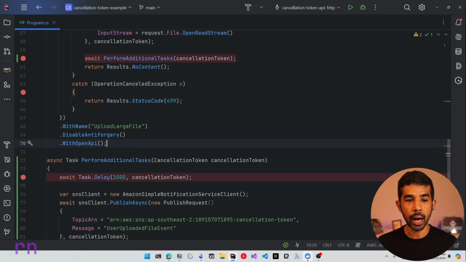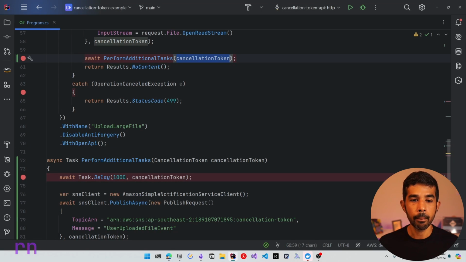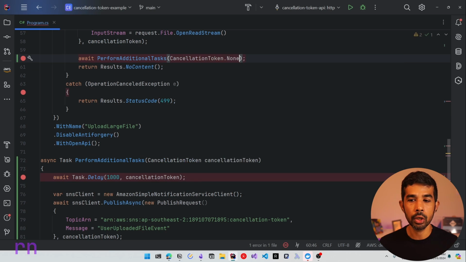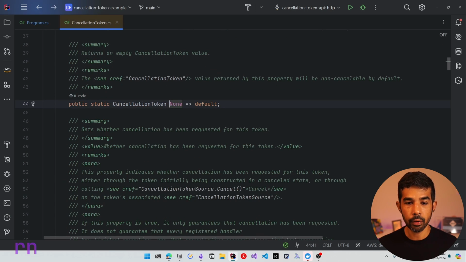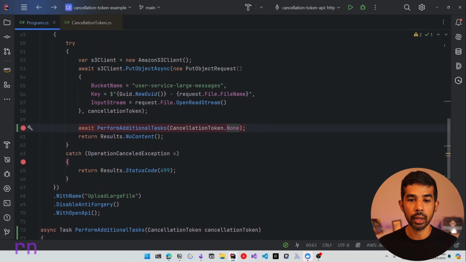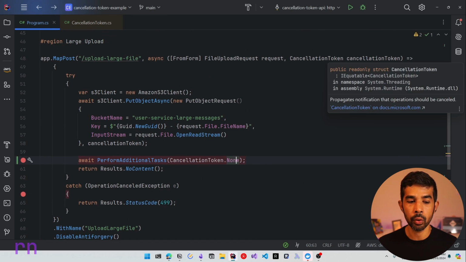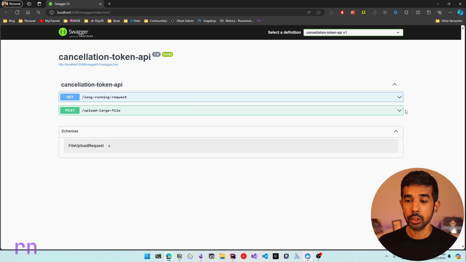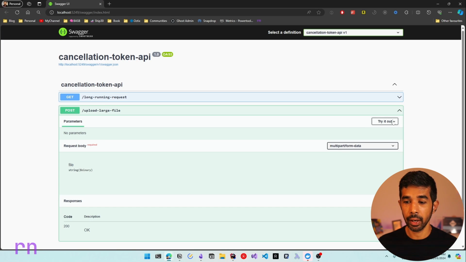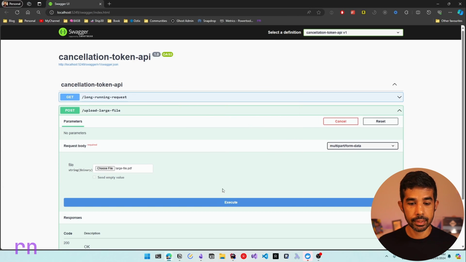So let's come back to our application and let's fix this by passing in CancellationToken.None. Now this inside here refers to the default implementation and it ignores the cancellation token that is passed from the ASP.NET Core framework in our scenario. So if we were to run this application again, so let's navigate into the post large file, let's select the large file and let's say execute.